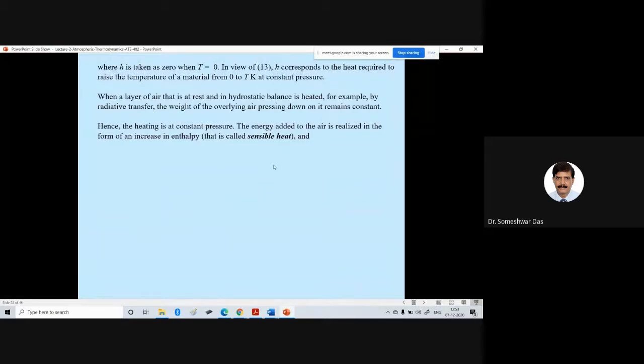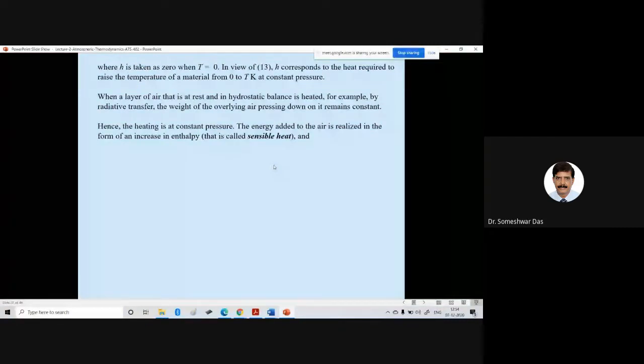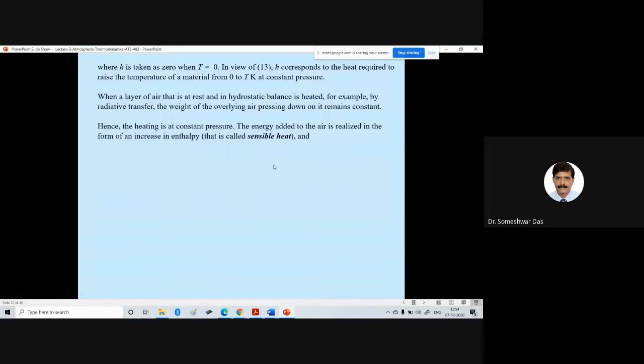Just like you have studied about the latent heat, similarly there is a sensible heat. The sensible heat is basically the increase in the enthalpy when an air parcel is heated at a constant pressure.